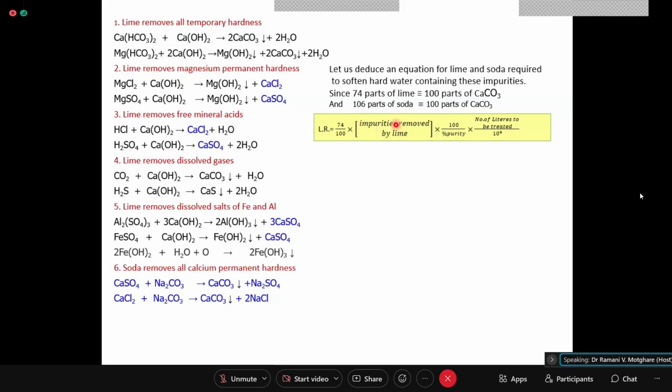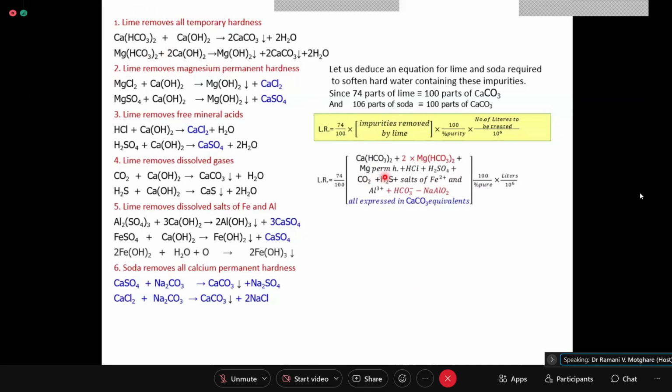Yes, we should write calcium bicarbonate and magnesium bicarbonate, or you can say calcium and magnesium temporary hardness is removed. Now when you write this, you write calcium temporary hardness plus 2 into magnesium temporary hardness: calcium bicarbonate plus 2 into magnesium bicarbonate. This 2 has to come here because of the reaction stoichiometry.